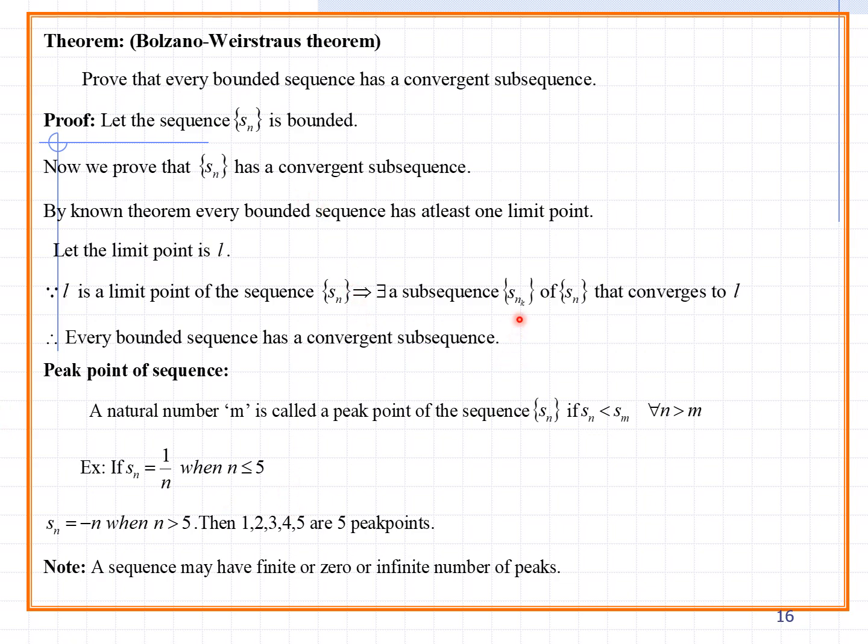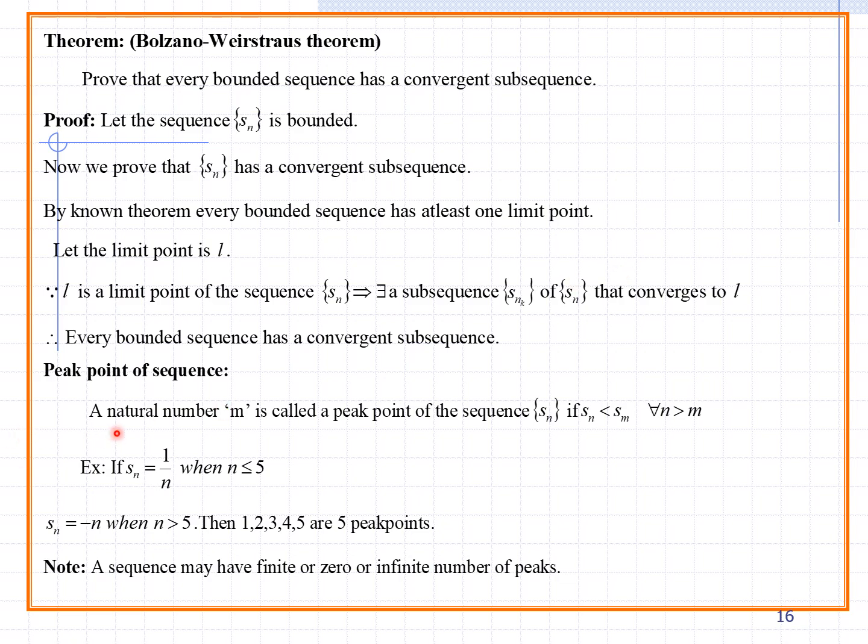Let us see this. For example, 1, 2, 3, 4, 5, 6 is convergent. You can pick up the even numbers, and those even numbers are also convergent. So the sequence is convergent, and the subsequence is also convergent. You can remember that. For example, if all ten members are good people, you can pick some people out of the ten, and those persons are also good people. So the sequence is convergent, and at the same time the subsequence is also convergent. That is the main point.